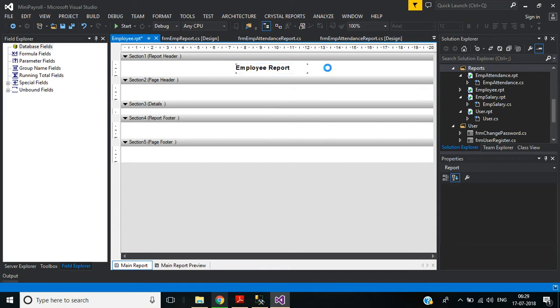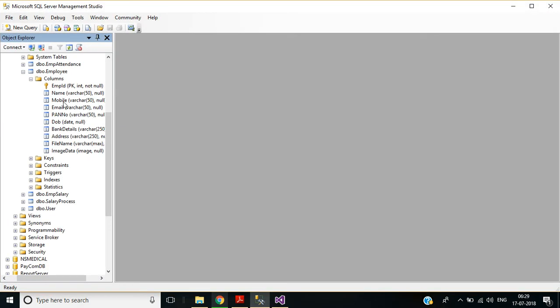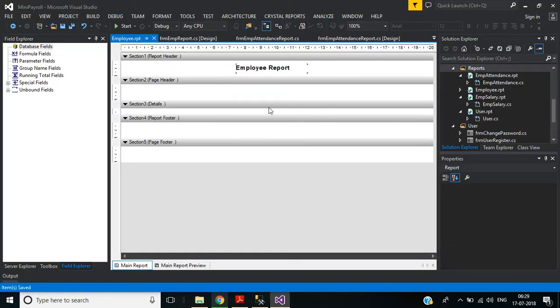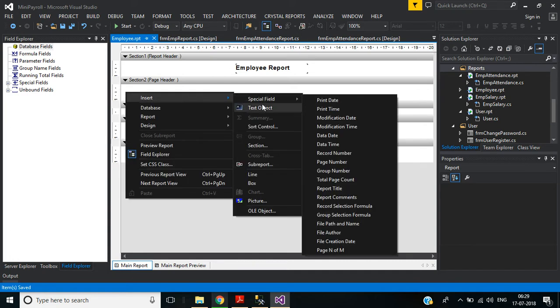Okay, save this. Now go to SQL Server. In employee table, we have this much columns: employee ID, name, mobile, email, PAN number, date of birth, bank detail, address, file name, image data. Okay, we will display from employee ID to date of birth. So total 6 columns. In page header section 2, we will add a header to this page. Okay, right click, insert text object.